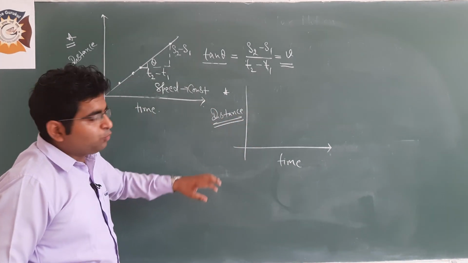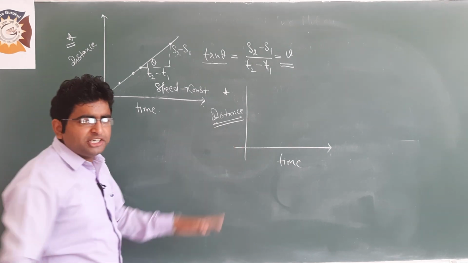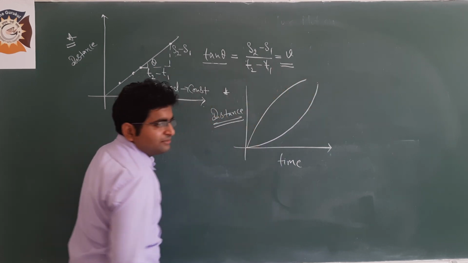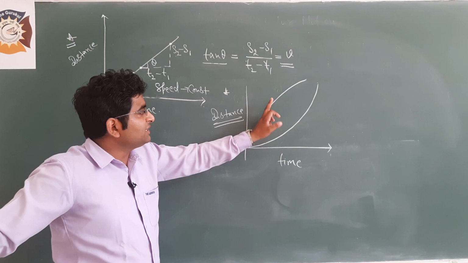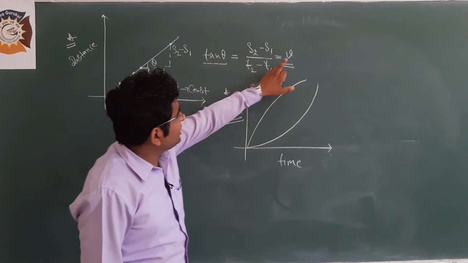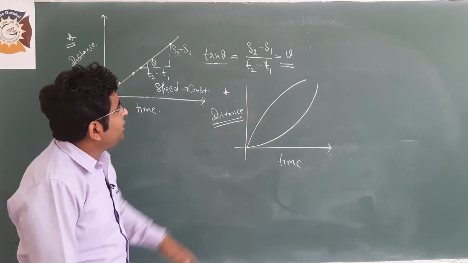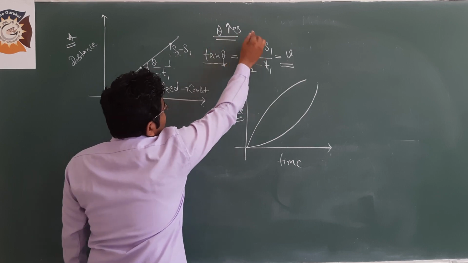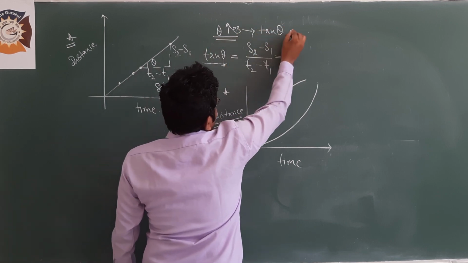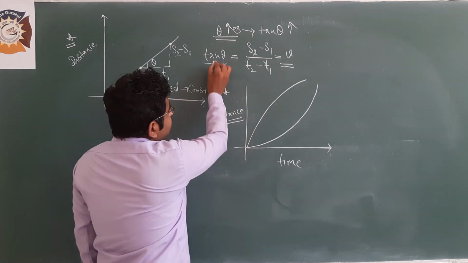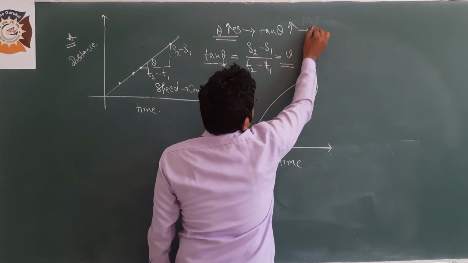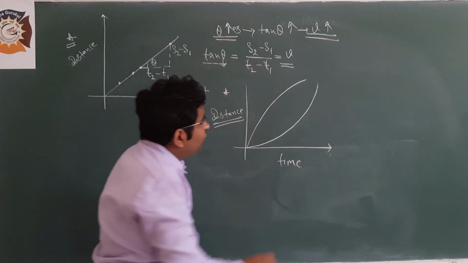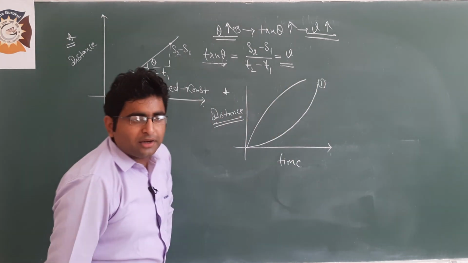So students, if you remember, for the non-uniform motion I have plotted two types of graphs, one like this, second like this. And what is the difference between this curve and this curve? Clear? Okay, tan theta equals speed. If the value of theta increases, then tan theta increases. If tangent theta increases, it means the speed of the object also increases. Clear? So now, if you look at this graph first, clear?